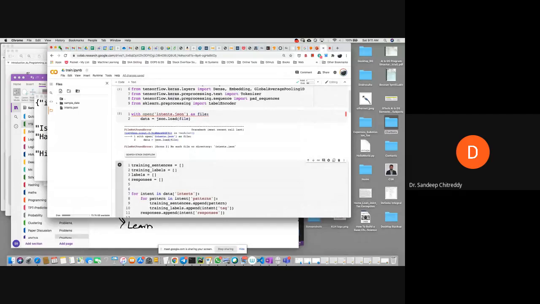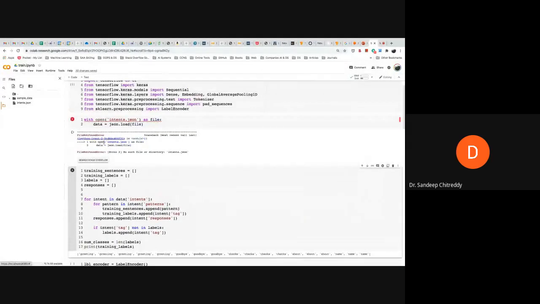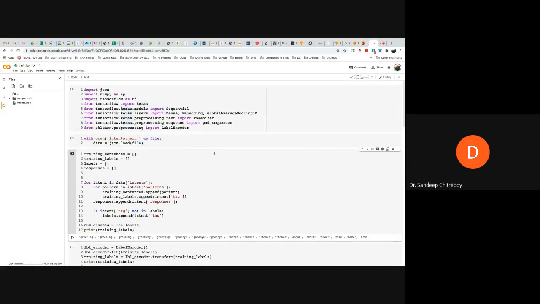I hope it is visible to everyone here. I haven't loaded the intent file, so it was throwing an error here. So now I have given my intent file. Let me run this cell once again. Okay, now we have this intent file, which I've just shown to you.